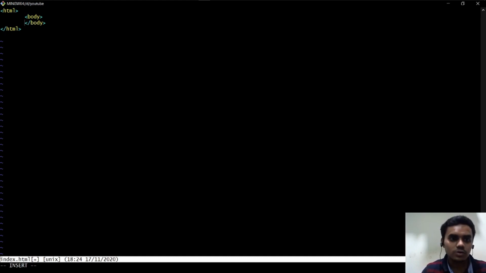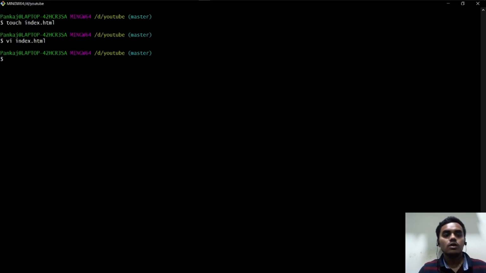I know this is not the structure of any real HTML document, but I'm just showing it to you so that it looks a little bit real. We added it.